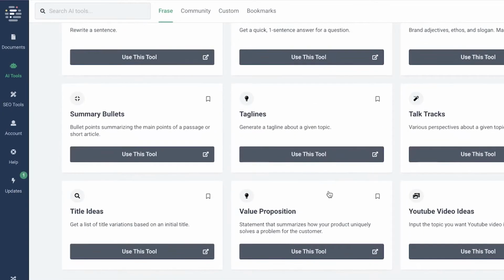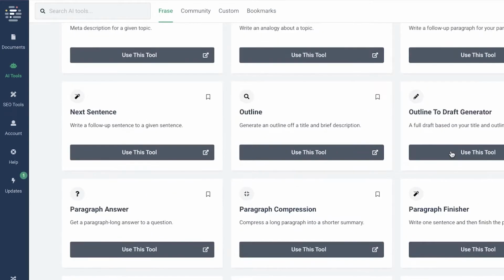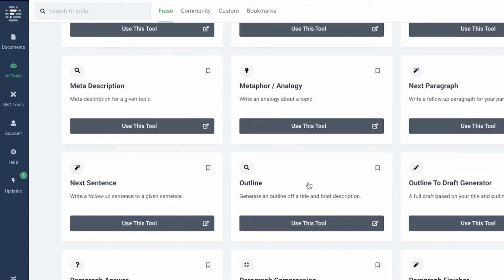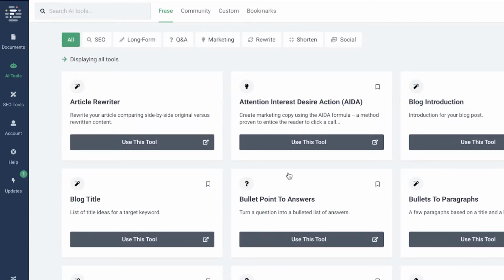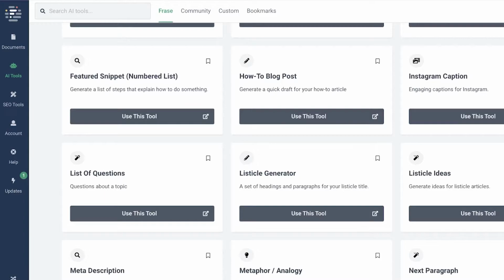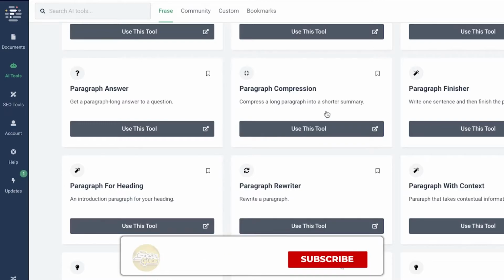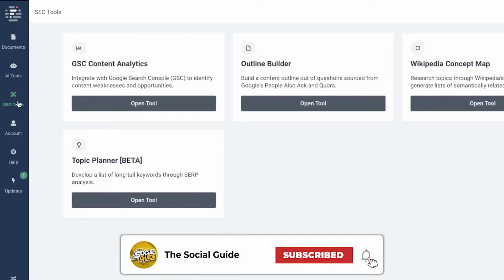So this not only allows you to optimize for a website, but you can see you also have things like Instagram captions that you can optimize as well. And it is super helpful in writing articles because a lot of the time your keyword optimization is just lacking in terms of the content or how the content is formulated. And this can easily help you in improving the formulation of your article or of your blog post, which will help you immensely.